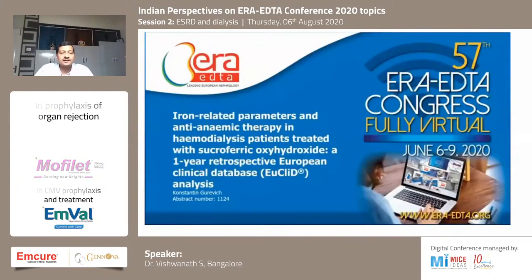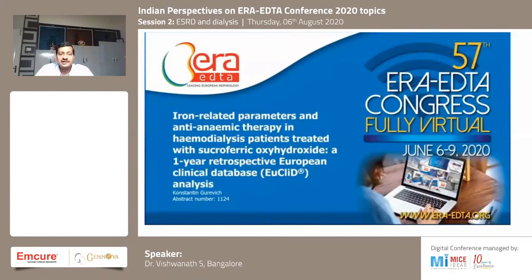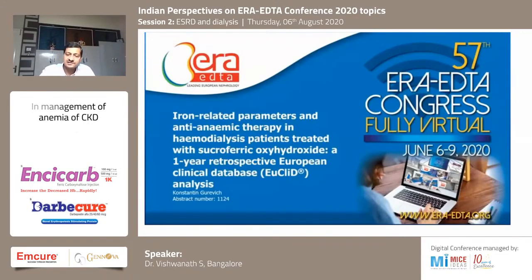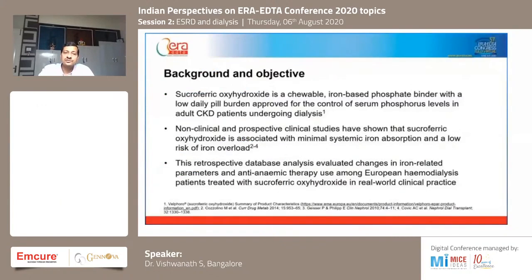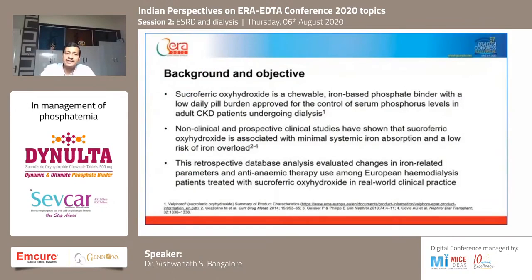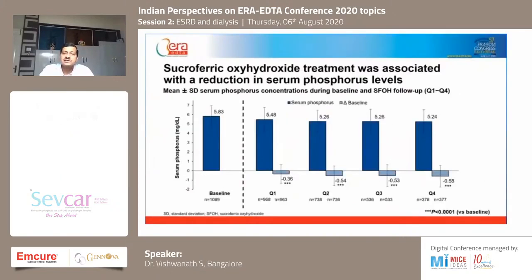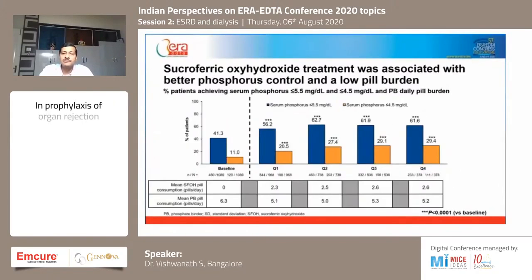This was again a paper which spoke about iron-related sucroferric oxyhydroxide, which has been used as a phosphate binder. It was called the EUCLID analysis, where they found sucroferric oxyhydroxide, which is a chewable tablet, had a good phosphate binding capacity, and in fact it reduced phosphorus levels. And if you look at their chart, even pill burden came down because phosphate binders were less.